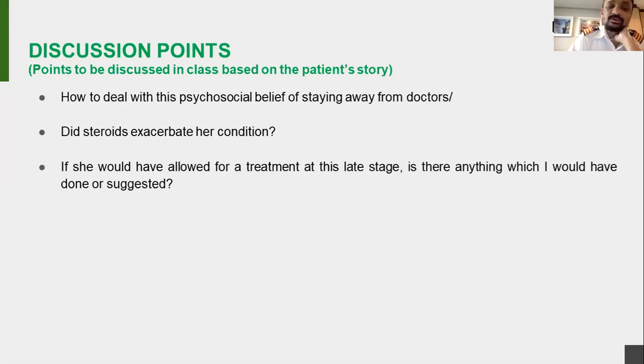Maybe we could talk about the psychosocial belief of staying away from any treatment. When she had this pain, I was never expecting a malignancy. I was thinking of an IVDP and spinal cord something, so I put her on steroids. I hope, would steroids exacerbate a fracture? No. And at this stage, even if somebody comes with multiple metastasis and malignancy, is there any treatment we should offer, or can we just leave them alone with pain management?